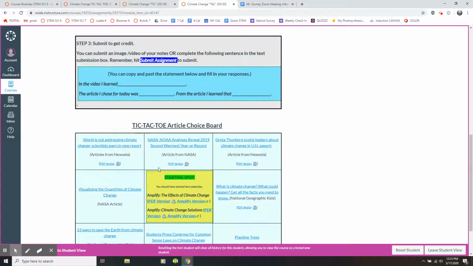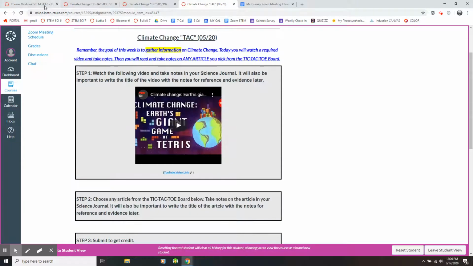It doesn't matter. Just pick one. And once you read it, take some notes on it, you will submit similar to what you did with the last one. In the video, I learned. The article I chose for today was, tell me what article you read. From the article I learned that, tell me what you learned. Or you can just submit an image or video of your notes. Either way, just show me that you did the notes and that you learned something from it.